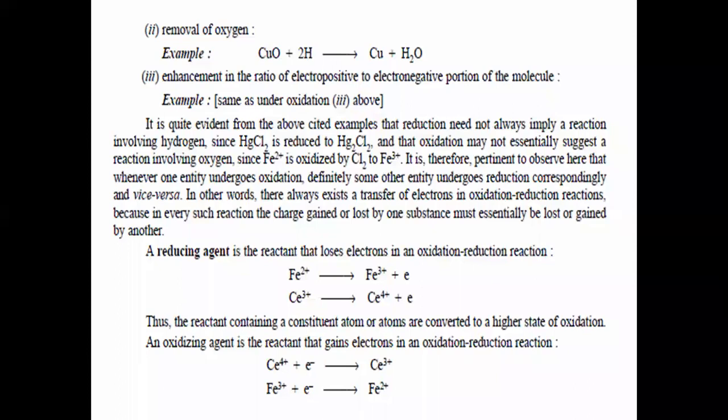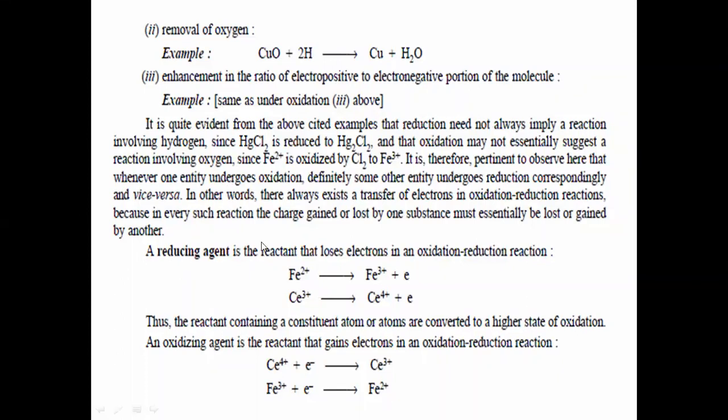Now it is quite evident from the above cited examples that reduction does not always imply a reaction involving hydrogen. Now, some of the reducing agents are... what is the meaning of the word reducing agent? We have just seen what reduction is and what oxidation is. What is reduction? Addition of hydrogen, removal of oxygen, increase in electronegativity is known as reduction.